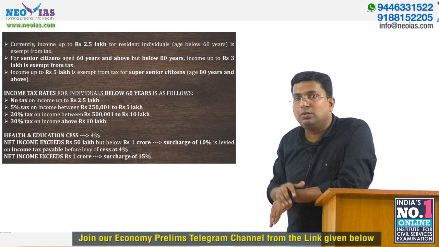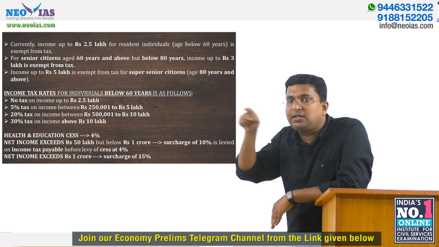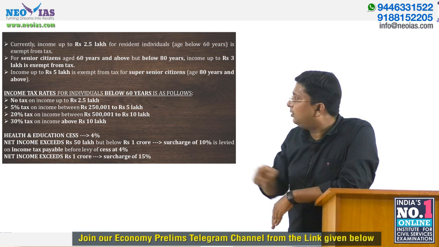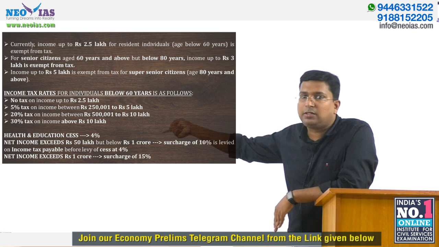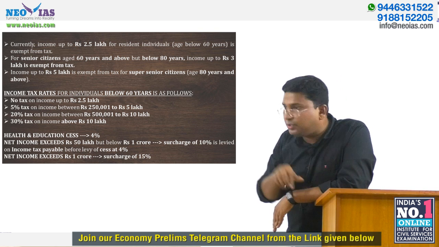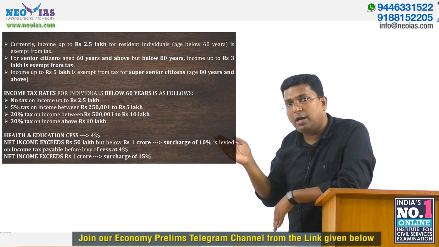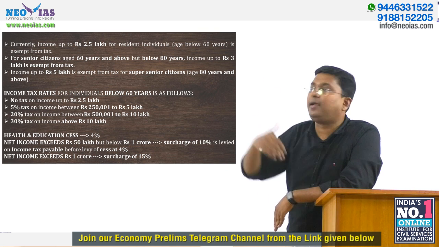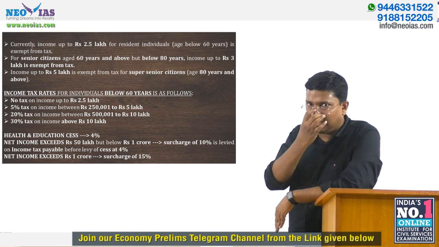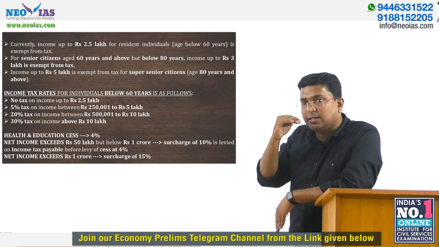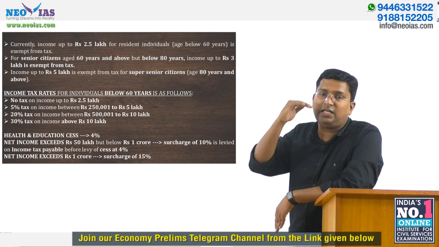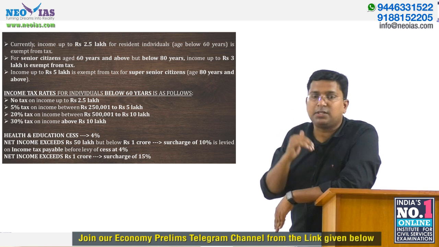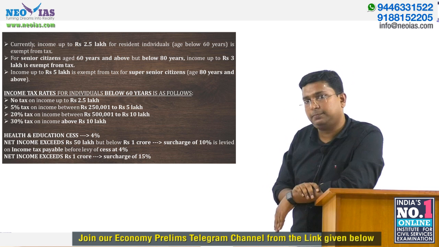And I already told you, now there is no 10% tax rate. So after 5% tax, we jump to 20% tax if your income is between 5 lakh and 10 lakh, and if your income is above 10 lakh, then 30%. So these are the present income tax rates: 5%, 20% and 30%.